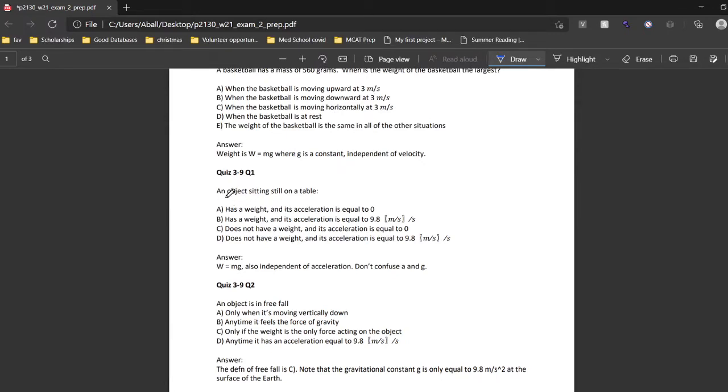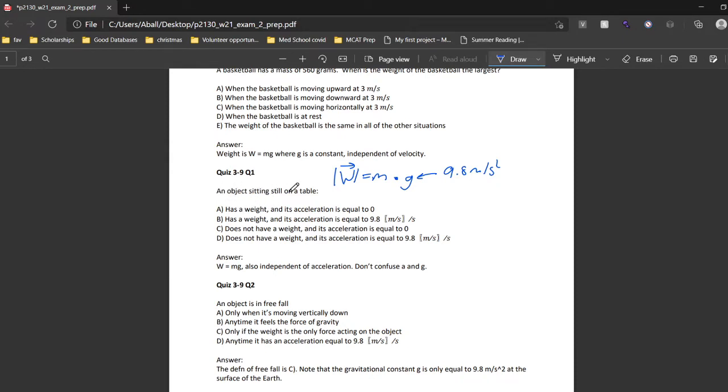This question is asking about weight. If you recall, the force of weight is equal to the mass of an object times its gravitational acceleration, and we know that gravitational acceleration, as long as you are on the planet Earth, is equal to 9.8 meters per second squared. So let's go through the question.